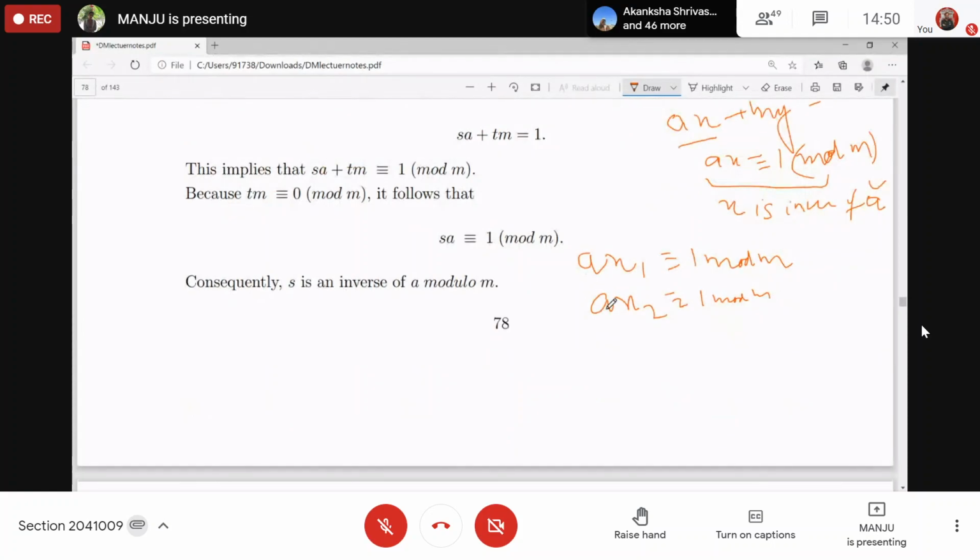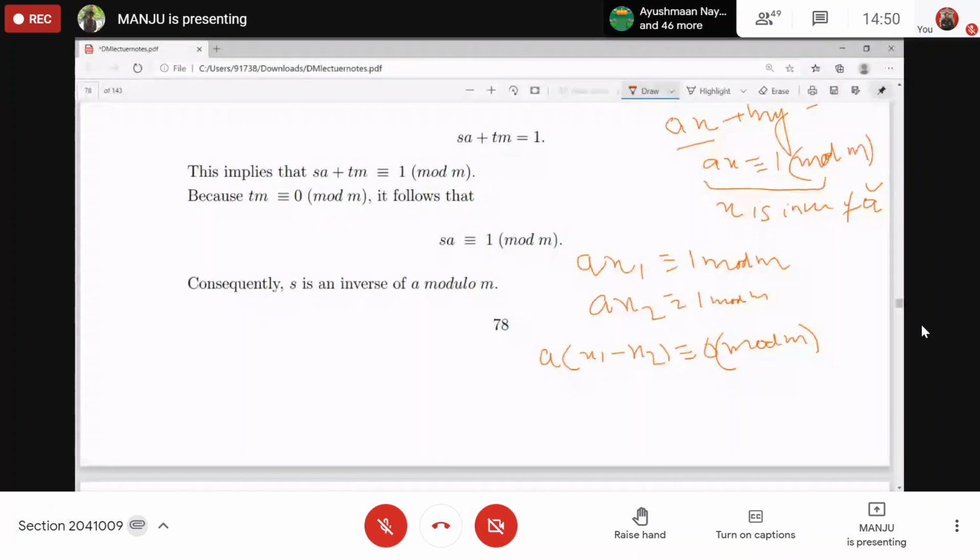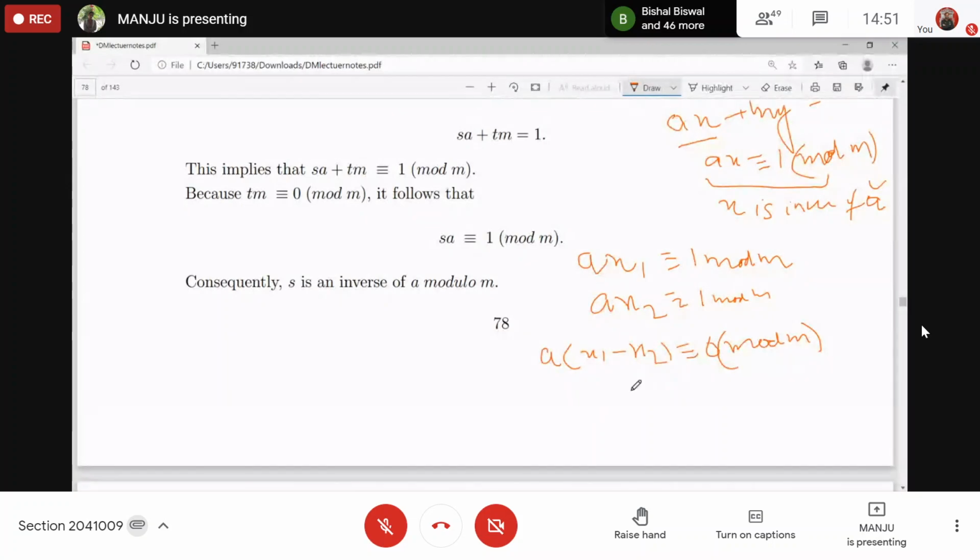Subtract the second one from the first one and take A common. So what you get is A into (x1 minus x2) is congruent to 1 minus 1, which is 0 modulo M. Understood? Now, what does this mean? M divides the difference of these two. Here we have 0, so M divides this number, A into (x1 minus x2).